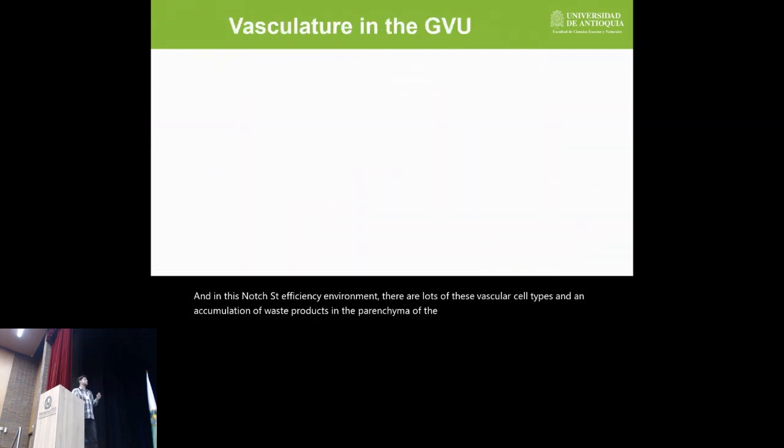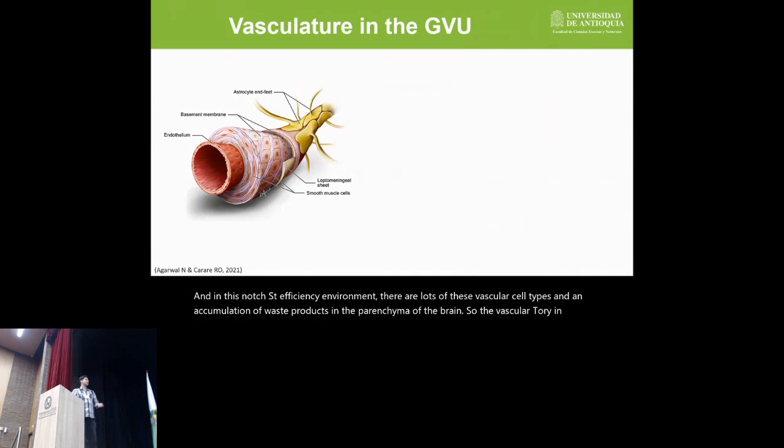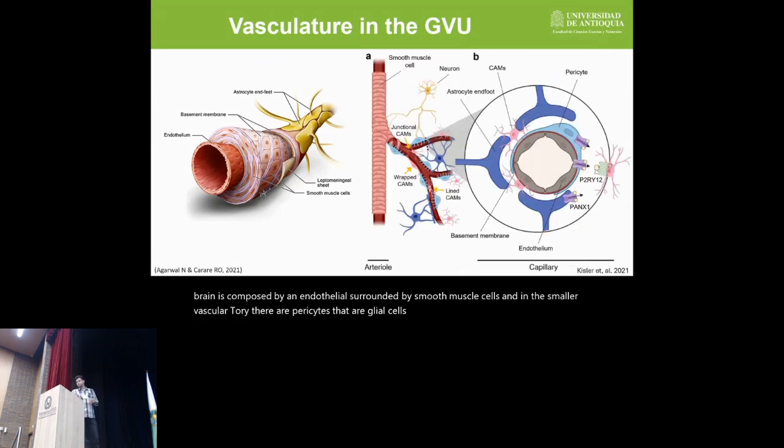So the vasculature in the brain is composed by an endothelium surrounded by smooth muscle cells, and in the smaller vasculature, there are pericytes that are in the gliovascular unit of the brain. The gliovascular unit is where the parenchyma of the brain, the glial cell types, connects with the vasculature in the brain, and we have glial cell types like astrocytes, like oligodendrocytes, pericytes, and microglia.